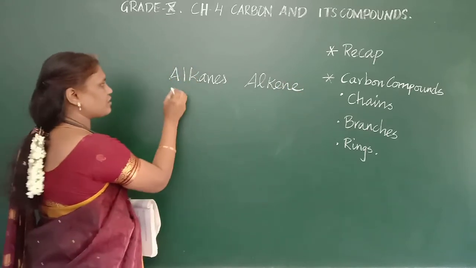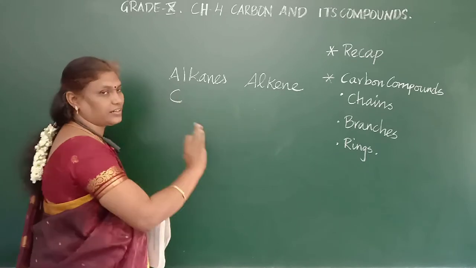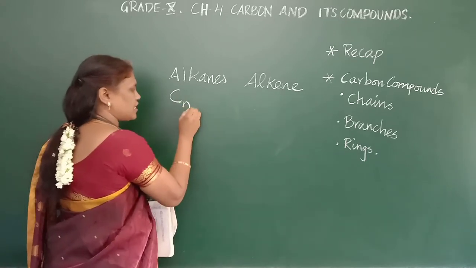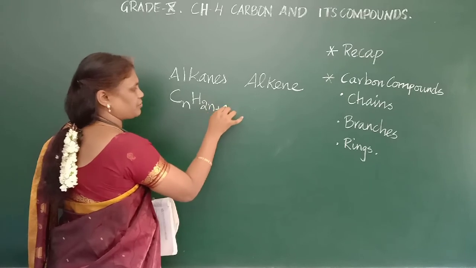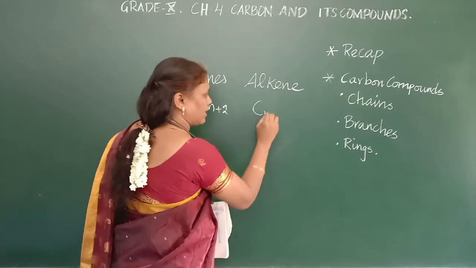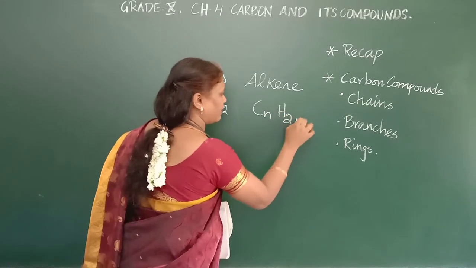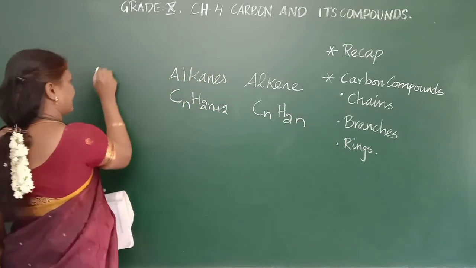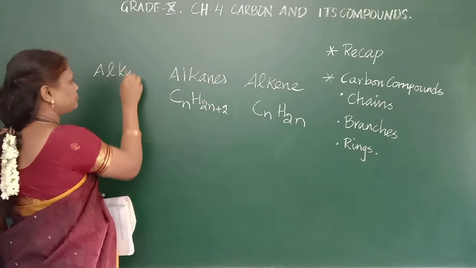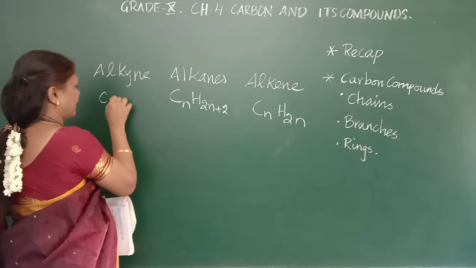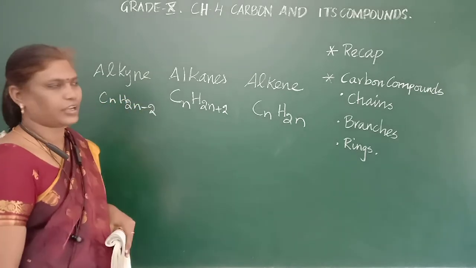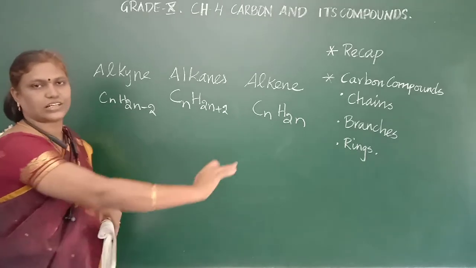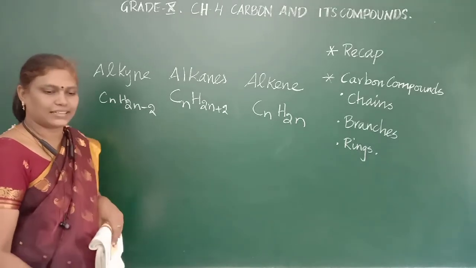The formula for alkanes is CnH2n+2, alkenes have CnH2n, and alkynes will have CnH2n-2.